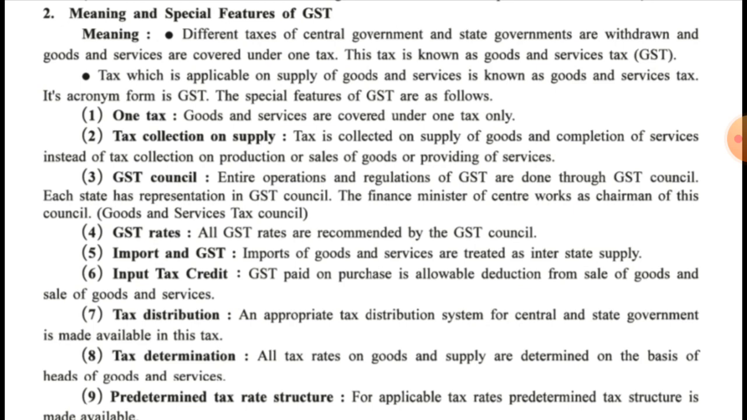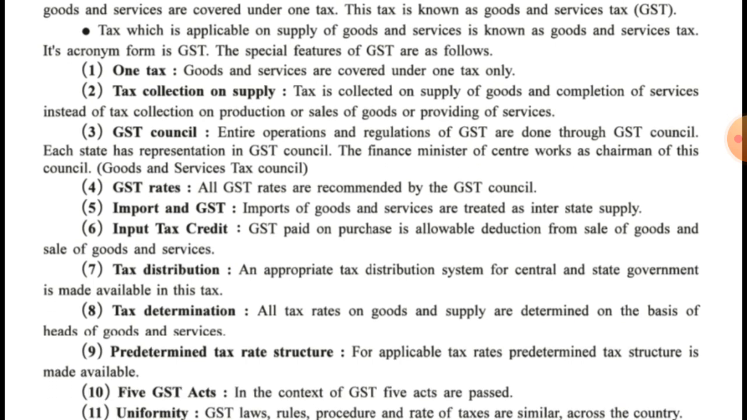Next one, that is tax distribution. An appropriate tax distribution system for central and state government is made available in this text. It means the structure of tax distribution between the central and state government is specified clearly under this tax structure of GST.